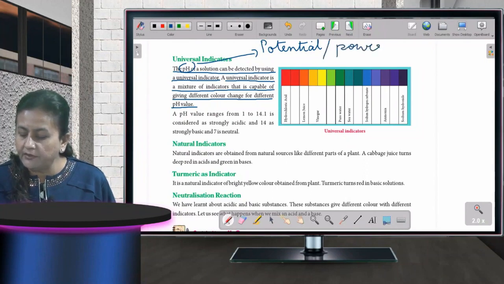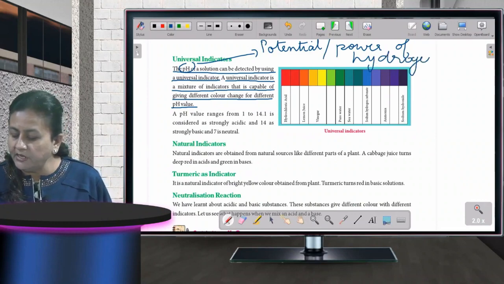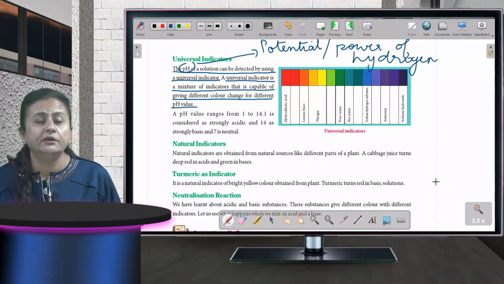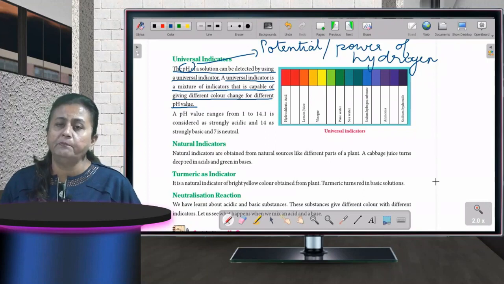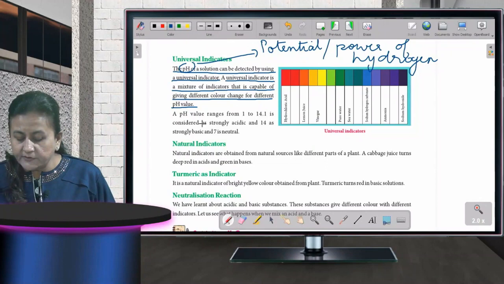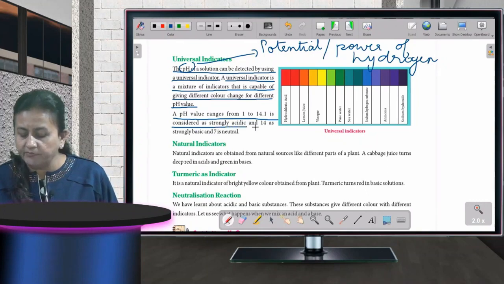Power of hydrogen. All the bases and all the acids contain hydrogen. If you want to know how much hydrogen, how many hydrogen ions the given solution contains, you need to do a pH test. The pH ranges from 1 to 14. 1 is considered strongly acidic, 14 strongly basic, and 7 is neutral.